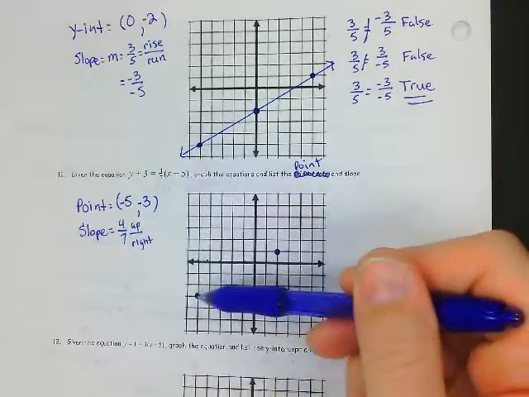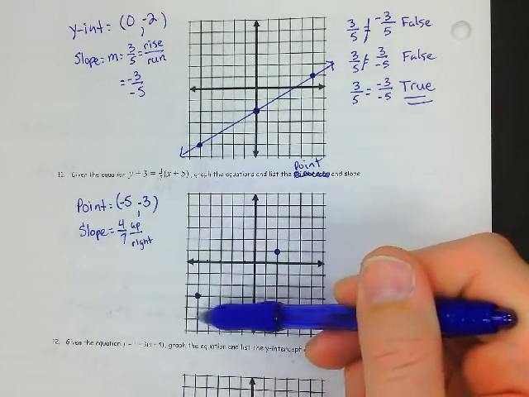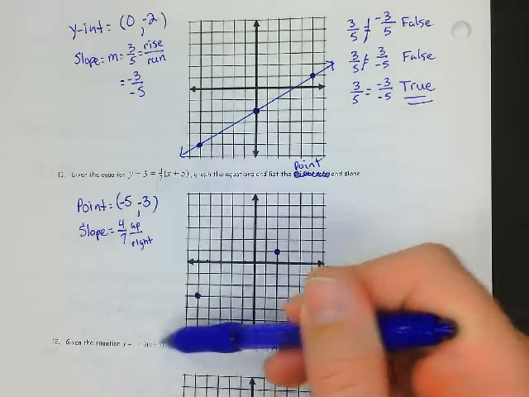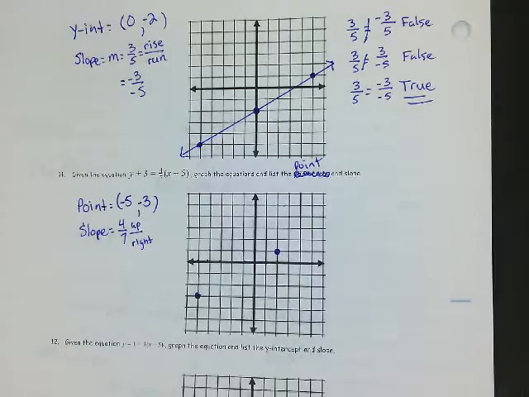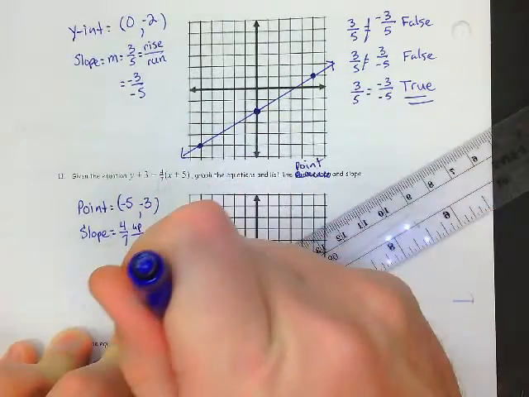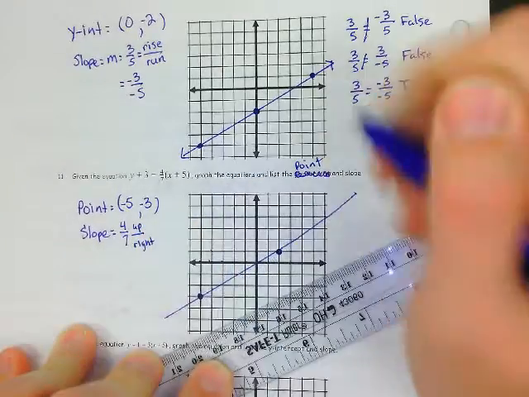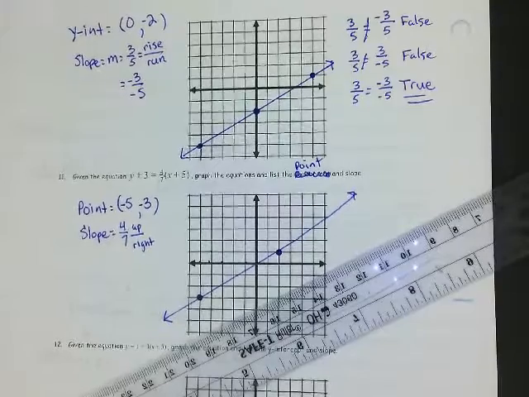Now, can I go down 4 and left 7 on this graph? It's not possible, is it? Can't really go -1, -2, -3, -4, and then left 7. Can't really do that. So we're good with 2 on this one, okay? So I'm just going to connect the dots. And that's it, okay?